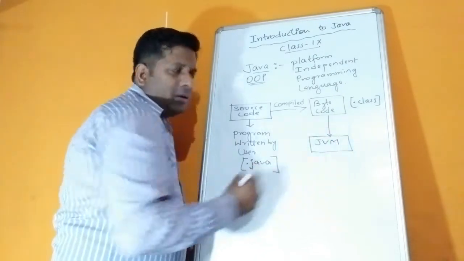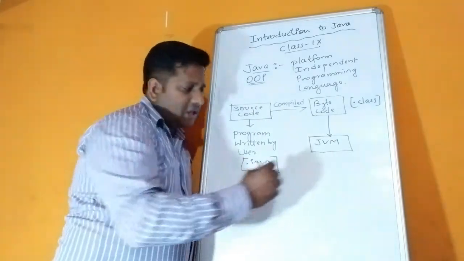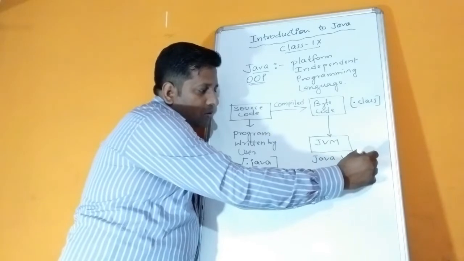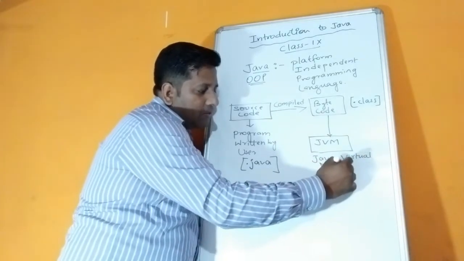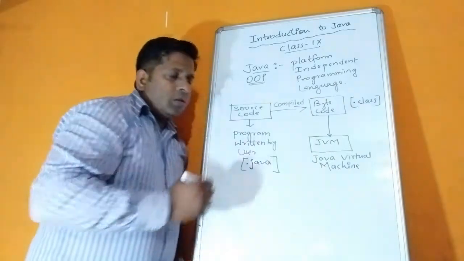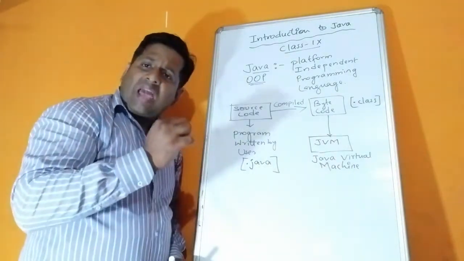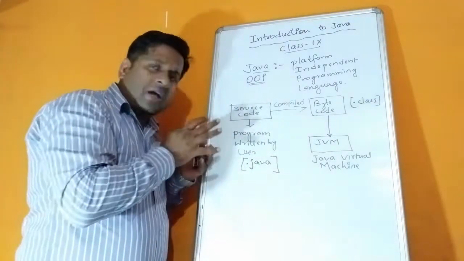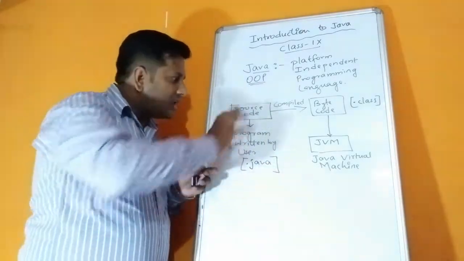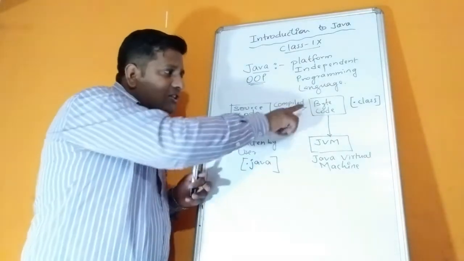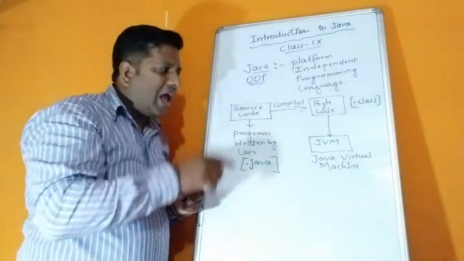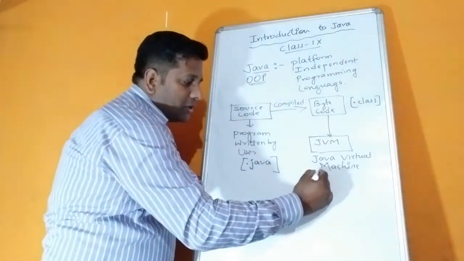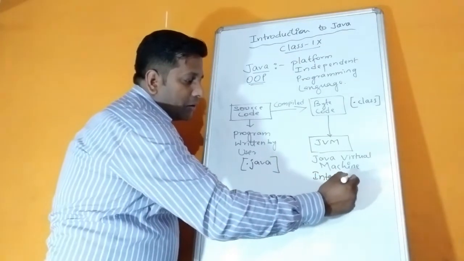Now what is JVM? JVM stands for Java Virtual Machine. The work of JVM is that it acts as an interpreter. That's why we say Java supports both compiler as well as interpreter. The compiler converts the source code to byte code, and this byte code is converted to output with the help of the interpreter, and that interpreter is known as JVM, Java Virtual Machine.